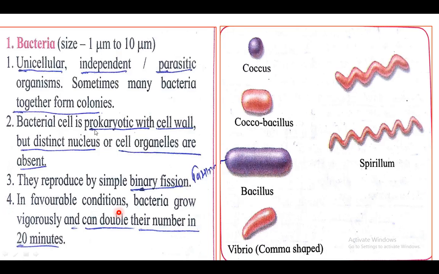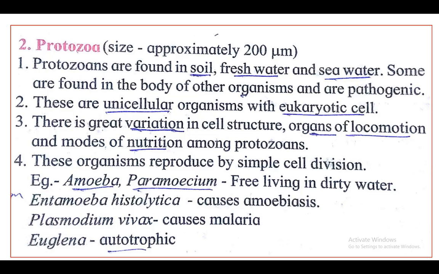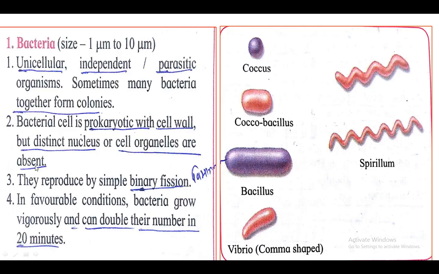Then second, bacterial cell is prokaryotic with a cell wall, but a distinct nucleus or cell organelles are absent. So the cell of the bacteria is prokaryotic, and we learned in this chapter that in a prokaryotic cell the well membrane-bound nucleus and other cell organelles are not available. In case of bacteria, it is a prokaryotic cell and a cell wall is present, but the distinct nucleus and other cell organelles are absent.